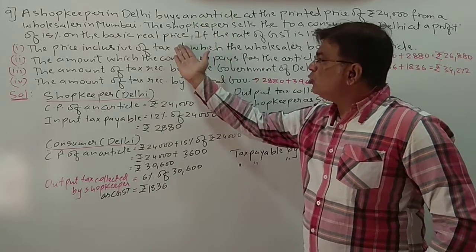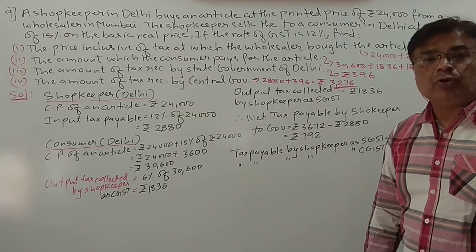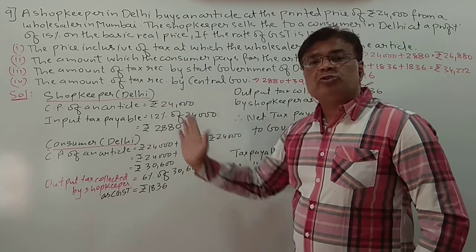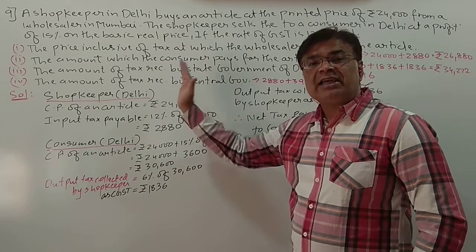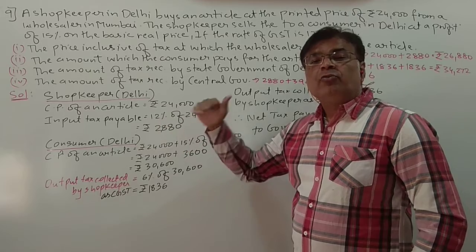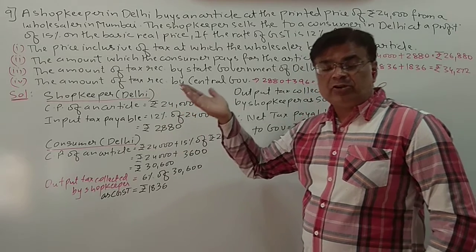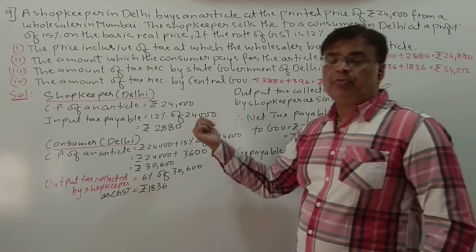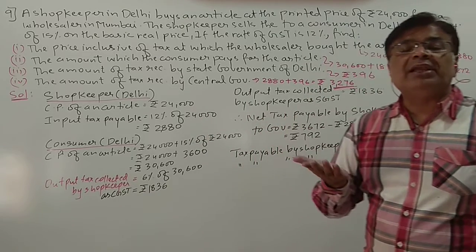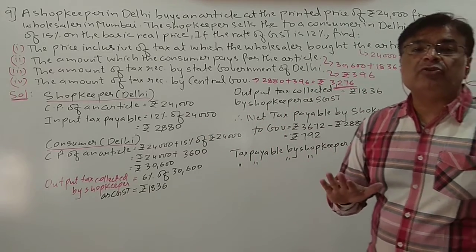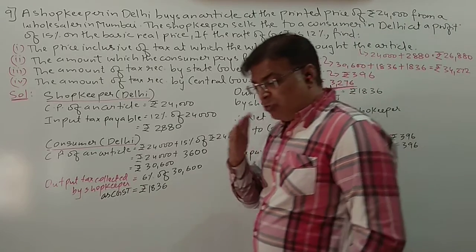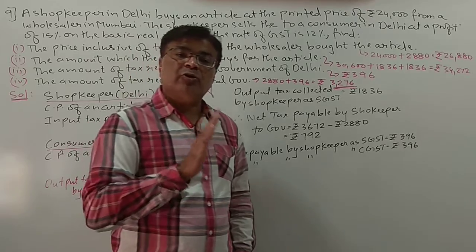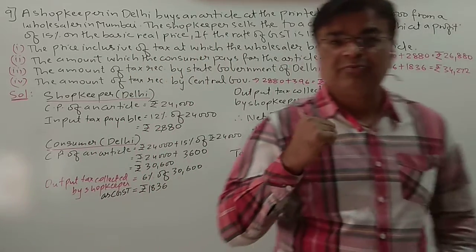So students, please go through it. I hope you understood whatever I have explained, and you also understood the solution. How the tax is calculated over here, what is the amount paid by the wholesaler and the consumer. Sorry, here it is shopkeeper. So what is the amount paid by the shopkeeper and the consumer for the article? How much tax is received by the state government and the central government? I hope, students, you are clear with this sum.